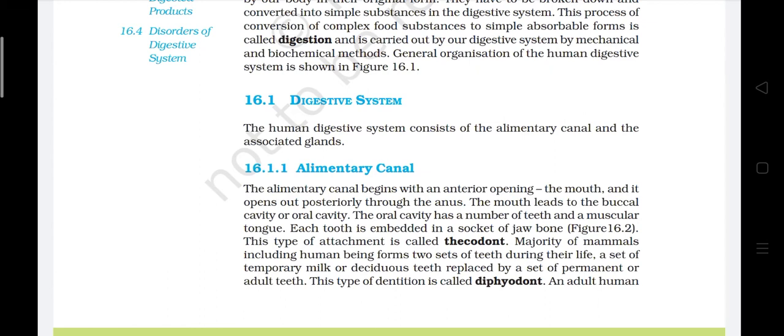This type of attachment is called thecodont. Majority of mammals, including human beings, form two sets of teeth during their life. A set of temporary milk or deciduous teeth is replaced by a set of permanent or adult teeth. This type of dentition is called diphyodont. An adult human